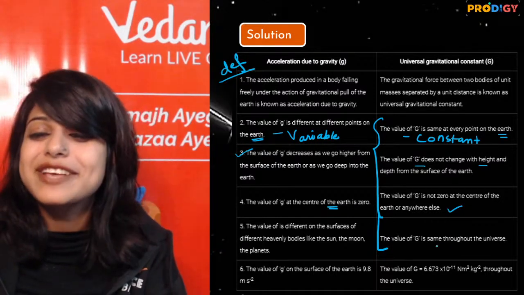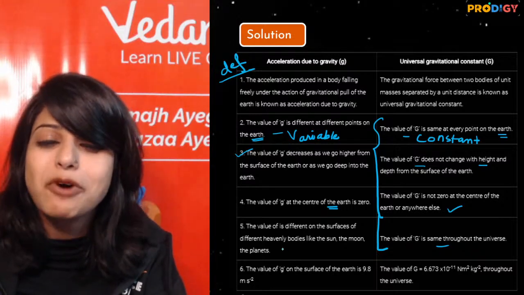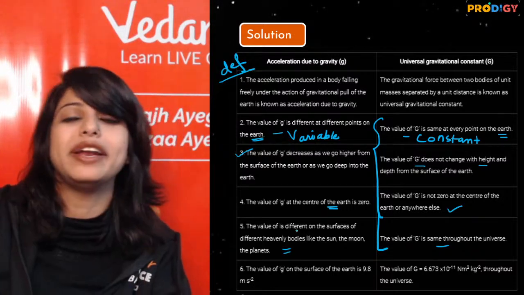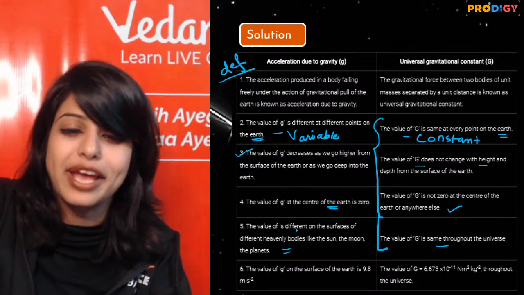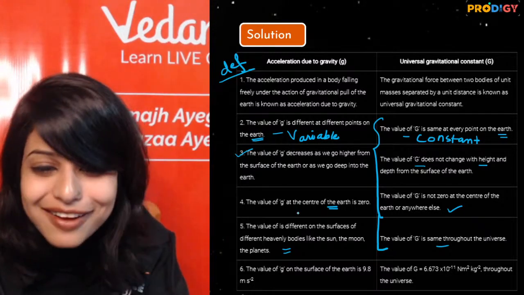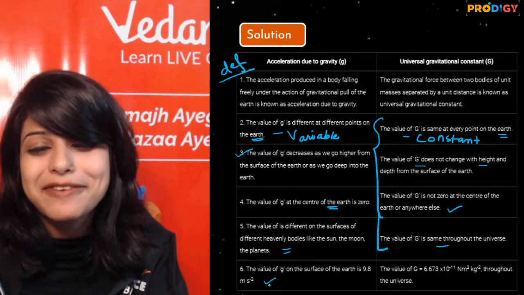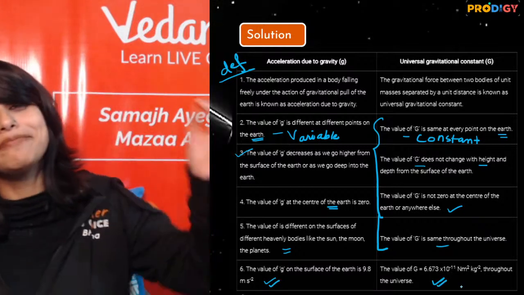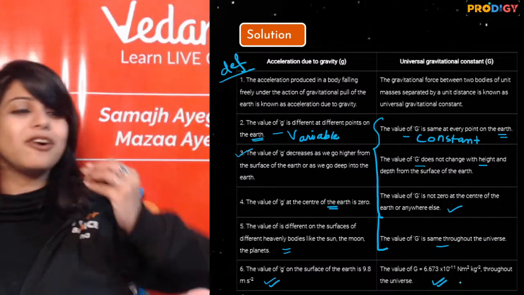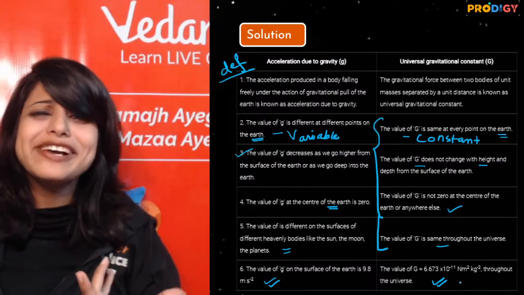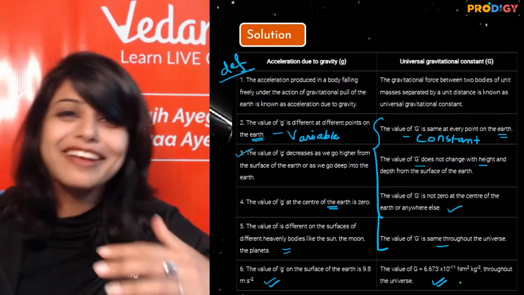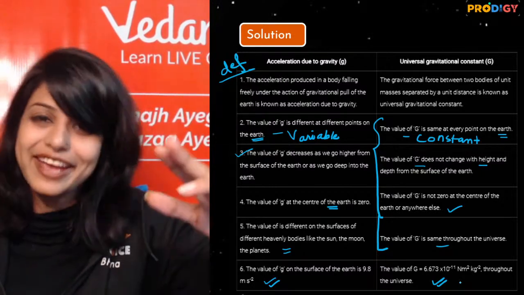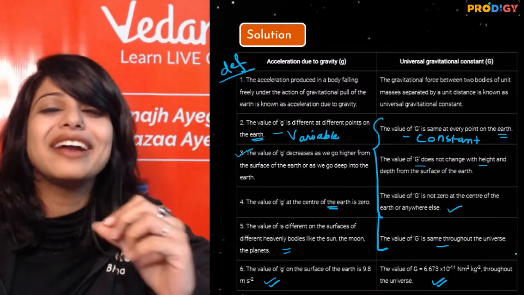So G is the same throughout the universe, but small g changes as we move from one heavenly body to another. Sun, moon, anywhere, the g will change. The last is its value. बन गए मेरे 6 points 3 के. This is called smart work. That's what you need to learn, people. यही सीखना है, ठीक है? Hard work plus smart work is ace. And that's what we are going to do.